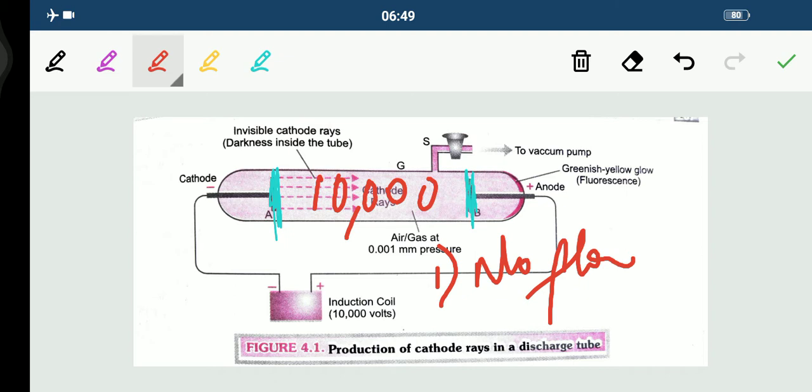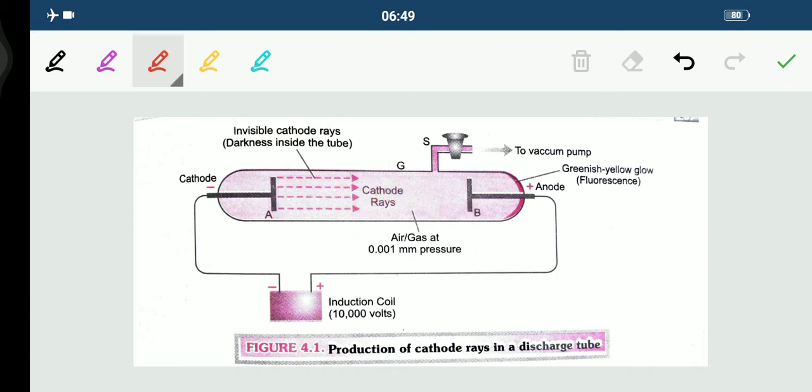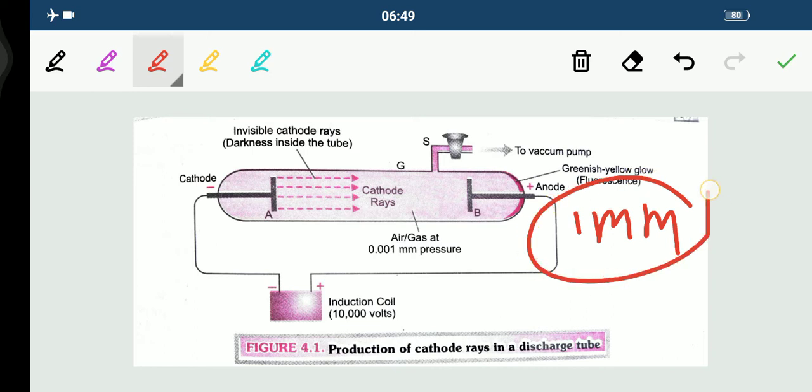Why? Because air or any gas that has been discharged in this tube, at normal pressure, is a poor conductor of electricity. So no flow of current was there. But at 1 mm pressure, a glow in the entire tube was seen by these scientists.